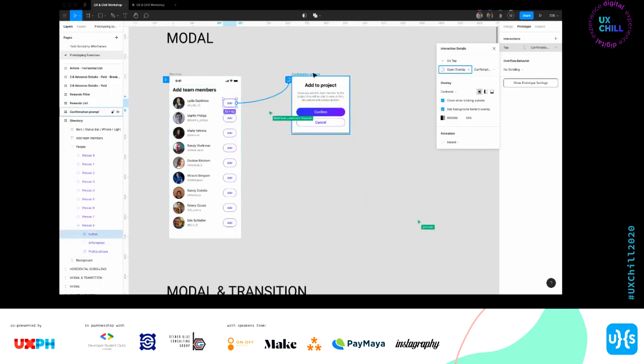So why am I particular about this? Because it really mimics how modals work. And if you open overlay on the side, it gives you a lot of different options you can work with. Open overlay, and then you can set it as centered, or if you want it on the left, or on the bottom. Then close when clicking outside. Normally that's the normal modal pattern, so check that. And then you add the background behind the overlay. I also like this because you can make everything consistent.